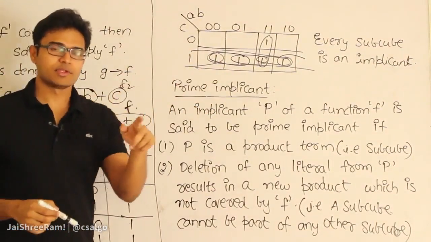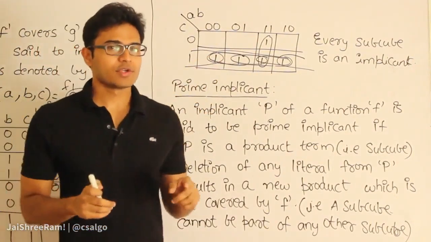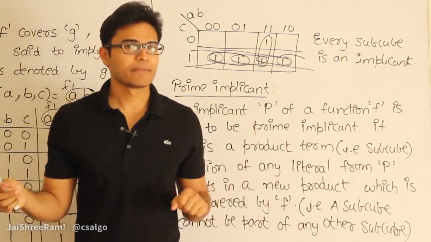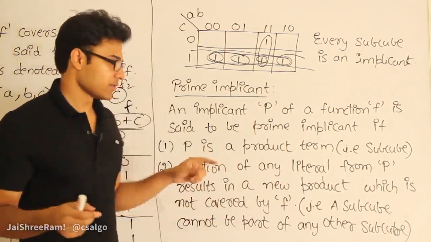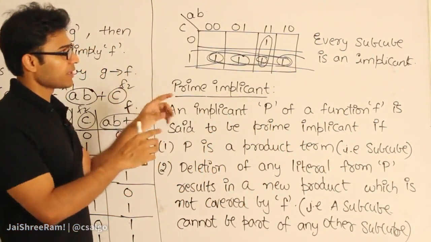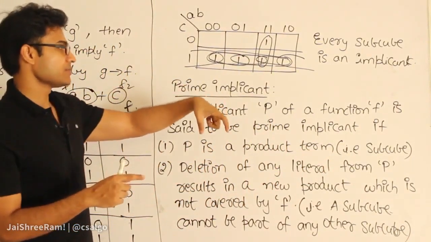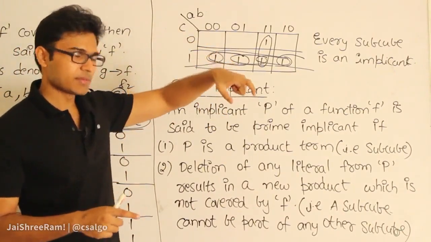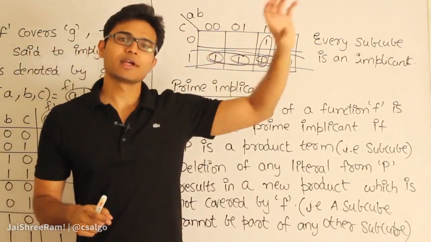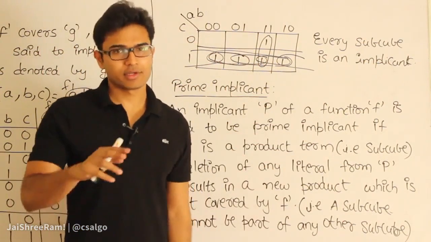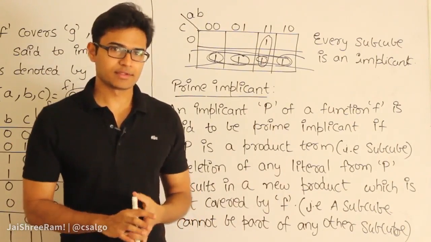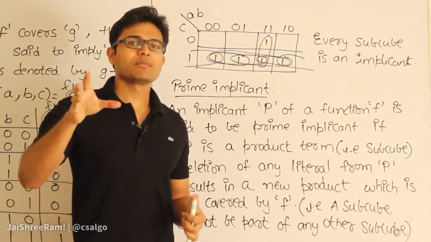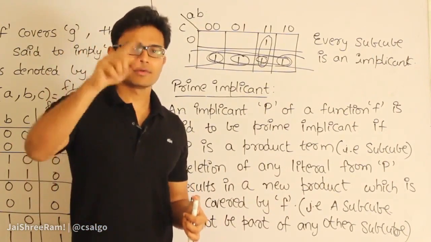Now what is the difference between implicant and prime implicant? If you have the biggest implicant, then that is a prime implicant, okay? Watch this. Among all the implicants, if an implicant is not a subset of any other implicant, then that is called a prime implicant, which means it should not be completely covered by any other implicant. So in terms of subcubes, we can say a subcube is said to be a prime implicant if it is not present as a part of any other subcube, right?